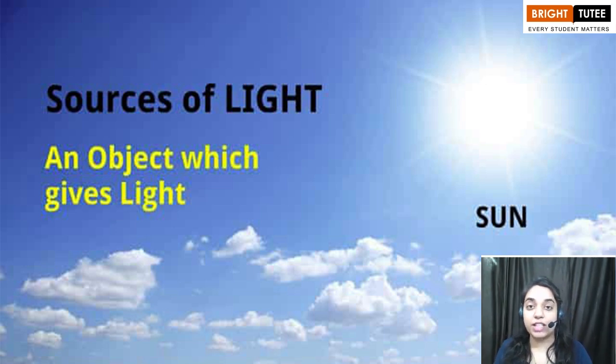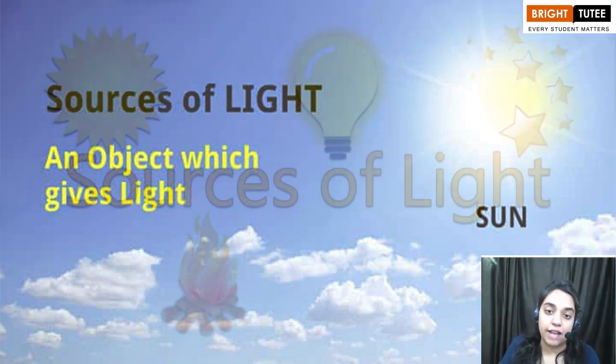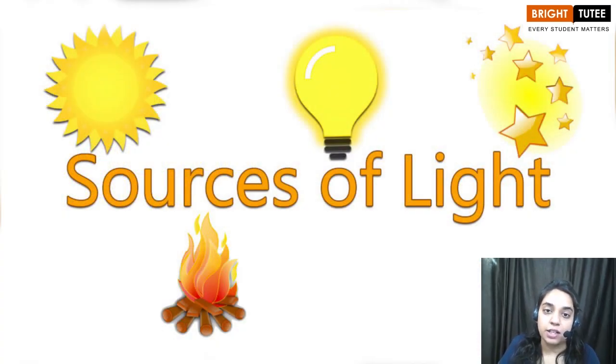Now you are going to ask me, ma'am, how is it possible? We can see the beam of light at night, we can see the vehicles and we can observe their beam of light. So children, it is not actually the light that you are seeing. This is actually the path of light which has been made visible by scattering by the dust particles which are present in the atmosphere. So light is the invisible source of energy.